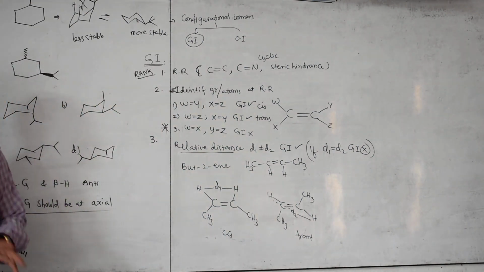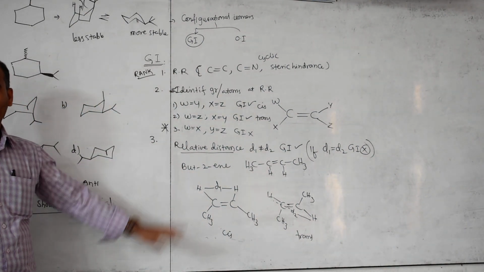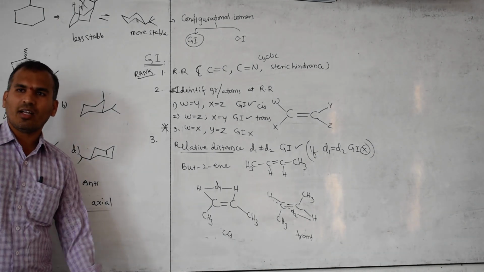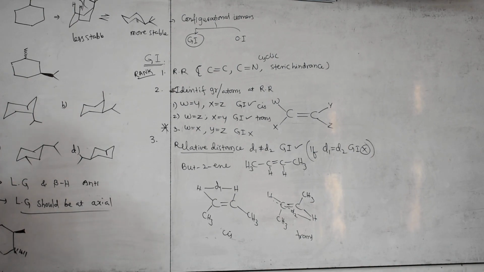So more than this, there are no tricks. Enough. If any molecule is given, use this trick, and you can easily identify whether it shows geometrical isomerism or not. Now I will give some examples.